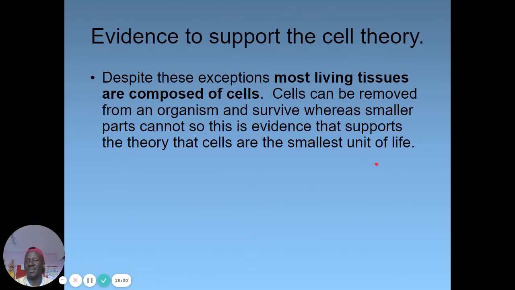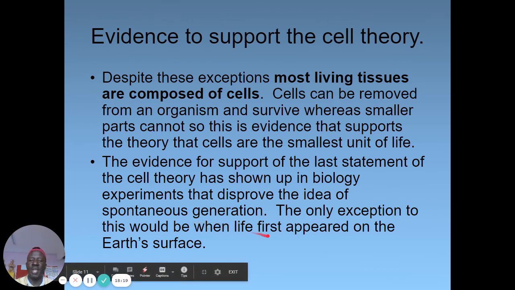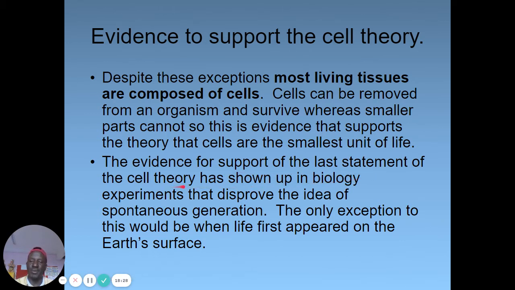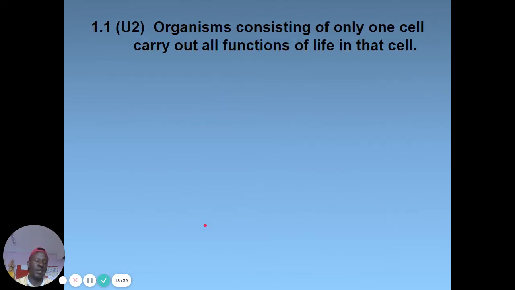So this is evidence that supports the cell theory that cells are the smallest unit of life. So that means cells are life. Then the evidence too is that the statement of the cell theory has shown up in biology experiments that disprove the idea of spontaneous generation. The only exception of this would be when life first appeared on Earth's surface.